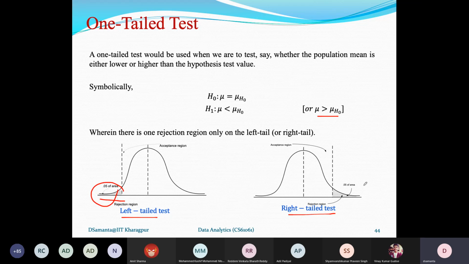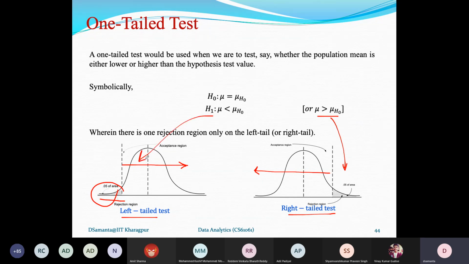Similarly, if it is 5% but a right-tailed test, then the area of this region is that. And you can see the entire rest of the area is in the acceptance region. Similarly, in this case also, the entire region at this end is the acceptance region. So this is an example of greater than, and this is an example of less than.